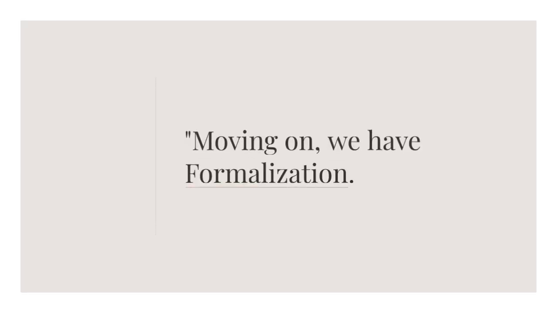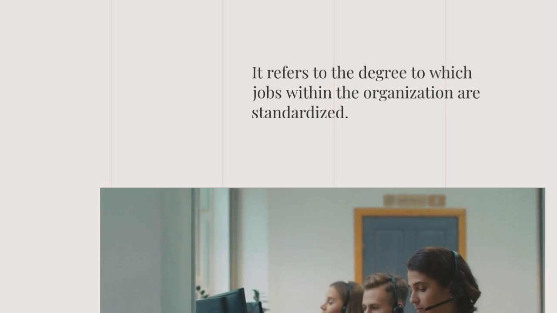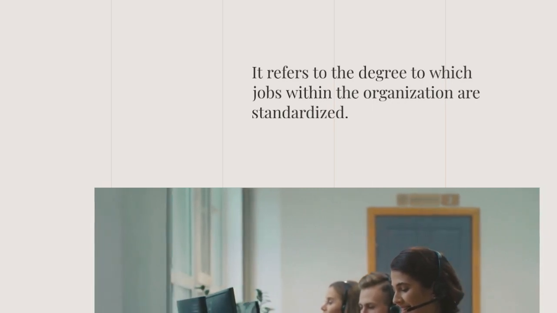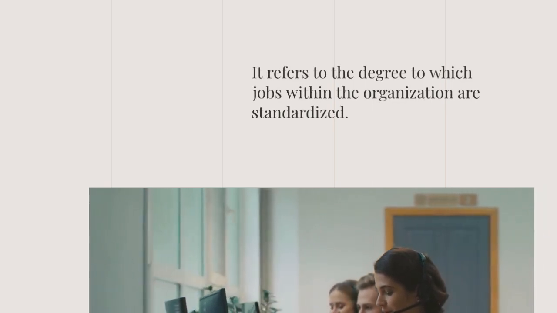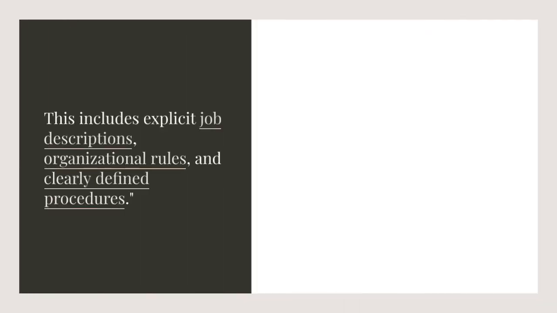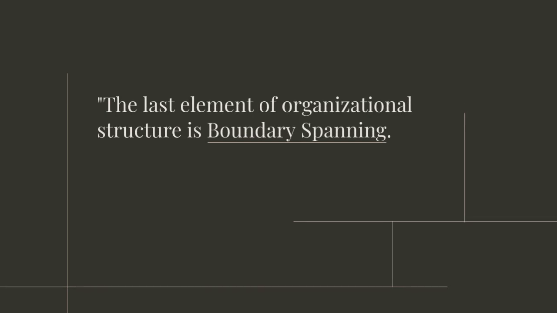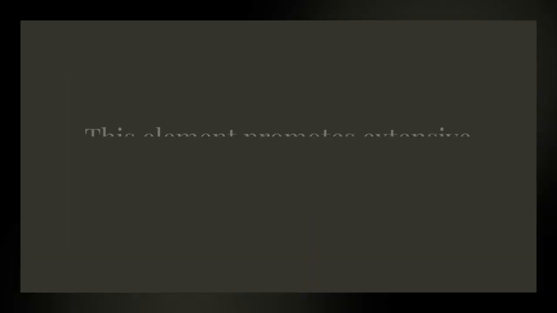Moving towards the next element, we have formalization. It is very important for employees to be well aware of the rules and regulations that direct them. Formalization comes into existence to solve this problem, as it refers to the degree to which jobs within the organization are standardized. The last element of organizational structure is boundary spanning.